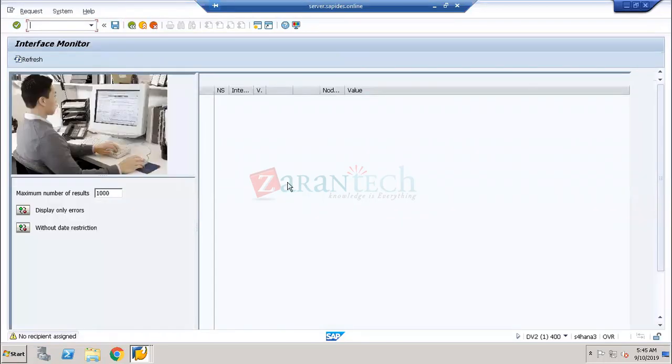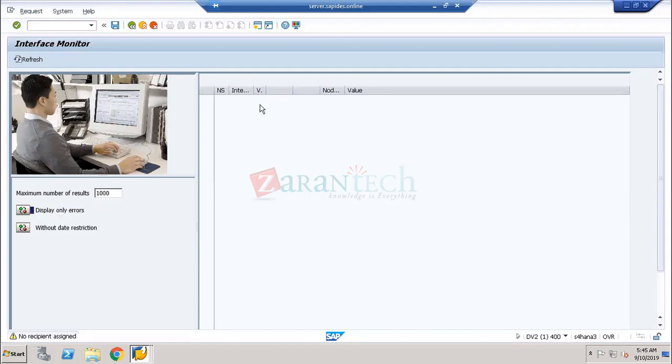I'll tell you how the interface monitoring works. This is exactly what a consultant called an AIF consultant does. One consultant has to sit completely and monitor these errors. Why? Because we don't know how many documents have been stuck in the AIF because of some errors. Somebody has to sit and do the monitoring. So he will get all the list, he'll get the display of the errors, and he will see all the errors.